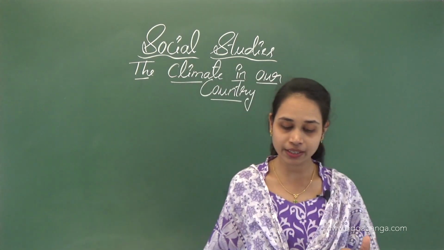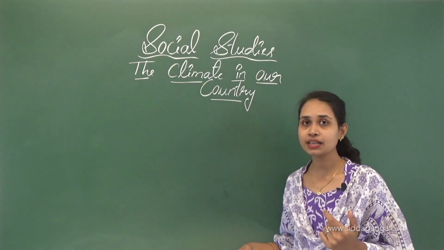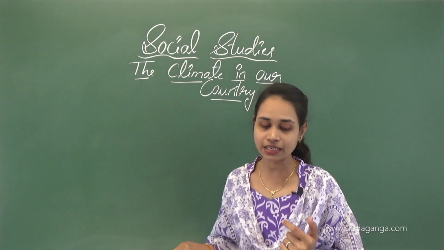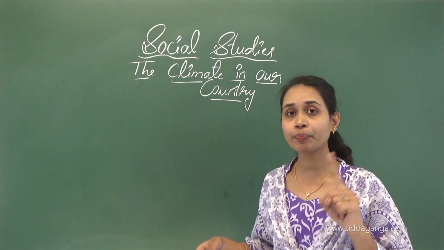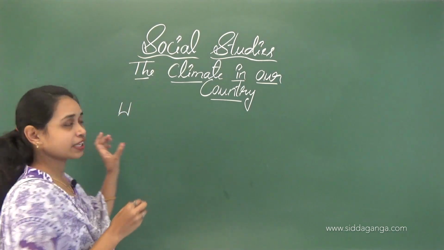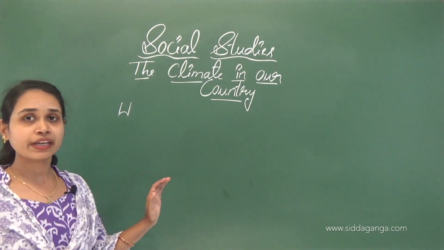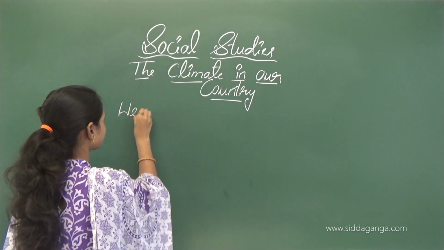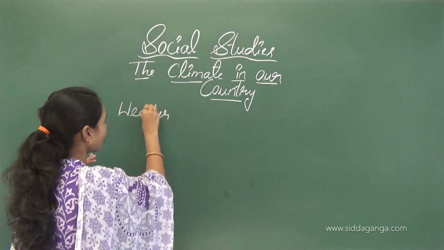The climate is the weather prevailing for a long period. Weather means weather we can see for a short period. Climate is for a long period.